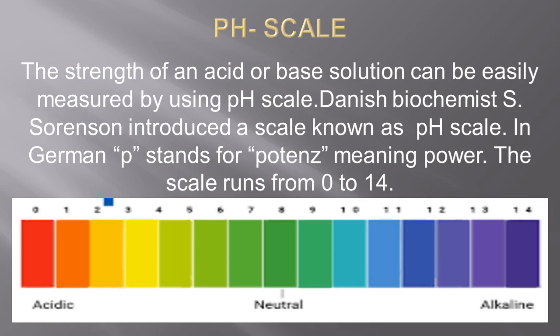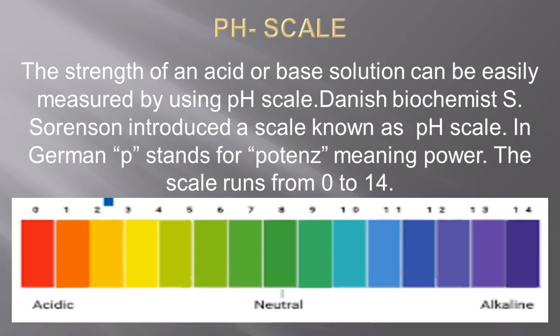But there is another important parameter to identify the strength of an acid or a base. This can be identified by using a scale known as the pH scale. The pH scale was introduced by a Danish biochemist, Sorenson. In the German language, the P stands for potenz.